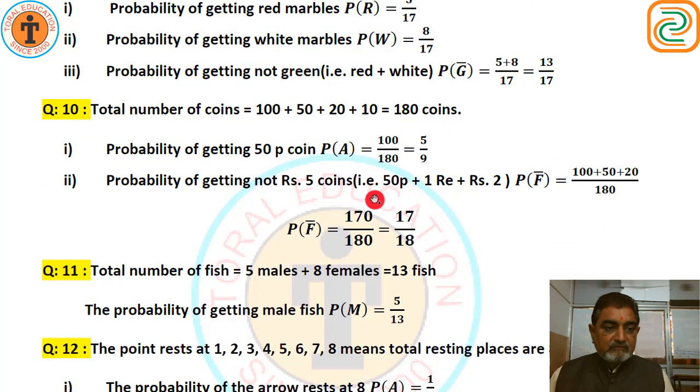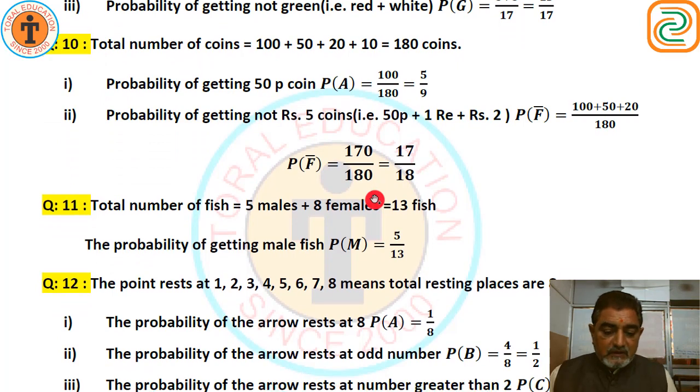Look at question number 10. A piggy bank contains 100 50-paisa coins, 50 one-rupee coins, 20 two-rupee coins and 10 five-rupee coins. If it is equally likely that one of the coins will fall out when the bank is turned upside down, what is the probability that the coin will be a 50 paisa coin, and the second will not be a 5 rupee coin? So what should we do?